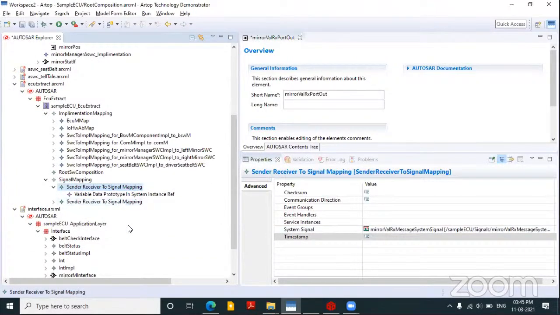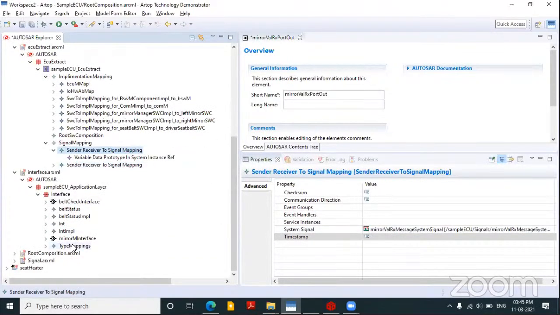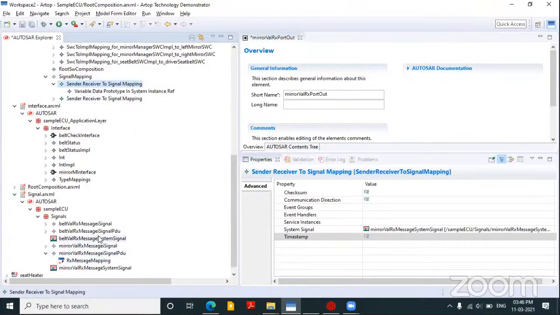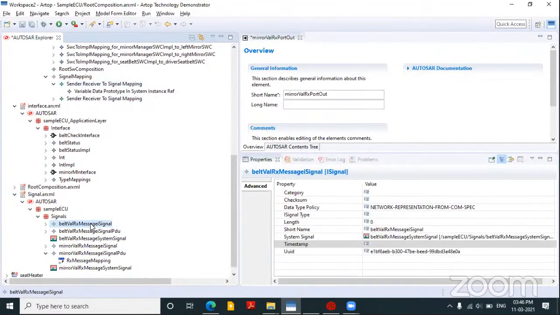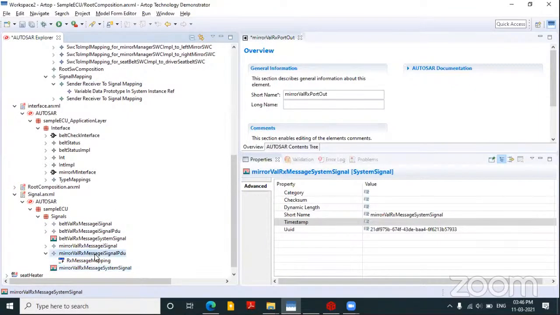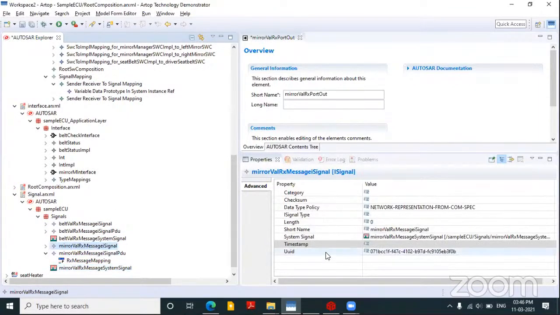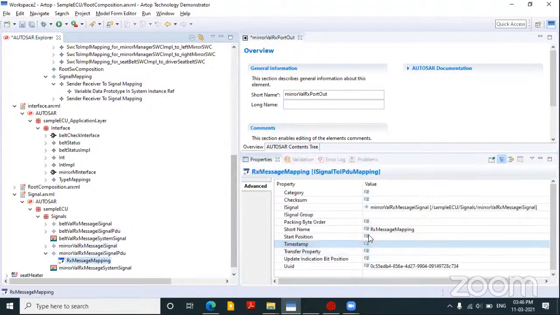Now this system signal is mapped to the I-signal over here. Sorry, here it is mirror. So the I-signal mirror val RX message, this system signal is mapped to the I-signal of this. Now this I-signal is mapped with the IPDU over here.